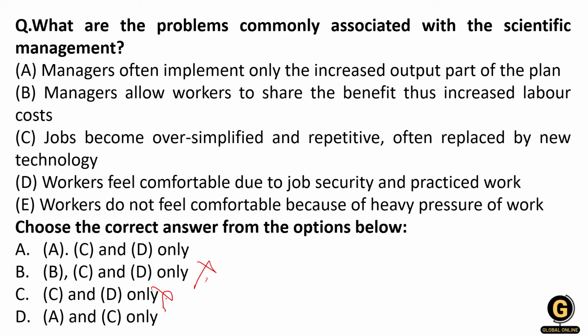Let's see option D. Workers feel comfortable due to job security and practiced work. Here the discomfort of workers definitely comes. Workers are not much happy under the scientific management approach because they were ruled by science, not rule of thumb, so they are asked to work under pressure. So D will not come. Okay, D will not come.